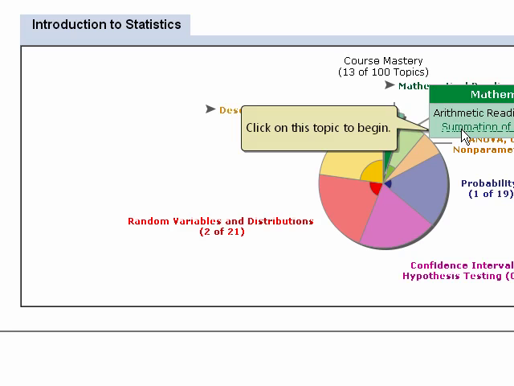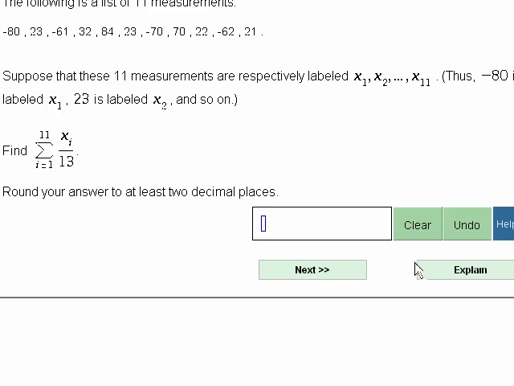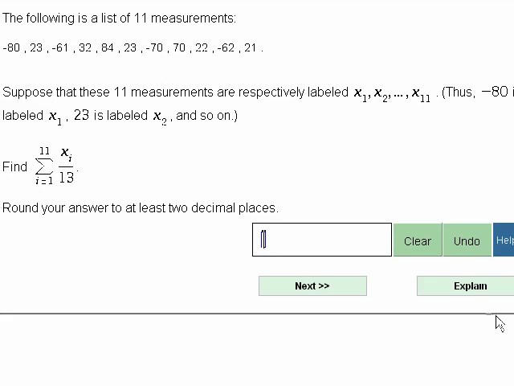When you click on that topic, you have an explain button. If you're not sure how to do something, you can just hit the explain button. You don't have that in the assessment, but now you do. In addition, you have me, and you can text or call, take a phone shot of the problem and say, Professor Smith, I'm not sure what this little squiggly guy means, because if you had intermediate algebra, you might not have seen the summation notation, depending on where you took it. So you can ask me. Also, I have movies available, and I'll show that to you back on the website. And so that is great.